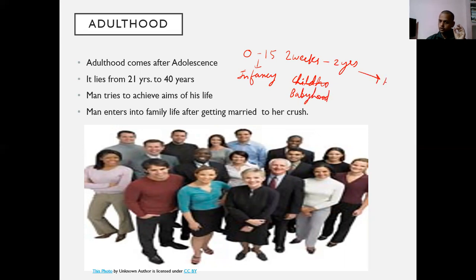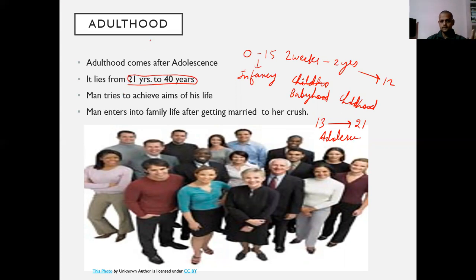From 2 years to 12 years, it is childhood. From 13 years to 20 or 21 years, it is adolescence. And now from 21 years to 40 years,